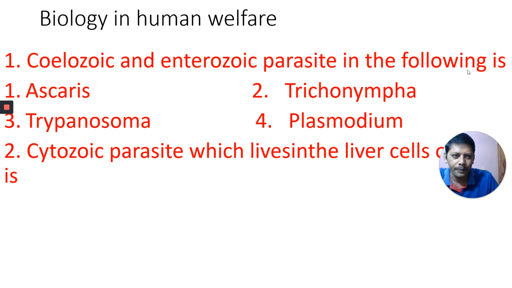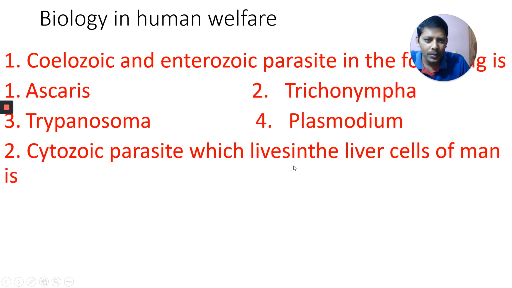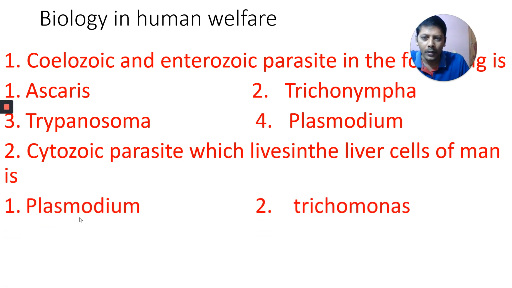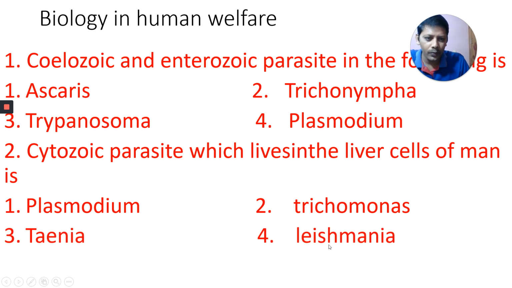Next, second one. Cytozoic parasite. Parasite which lives in the liver cells. Cytozoic parasite which lives in cells of man. You learned what is cytozoic parasite. The options: first option Plasmodium, next Trichomonas, the third option Tinea, fourth option Leishmania. Which of the following parasite is a cytozoic parasite that lives in liver cells?